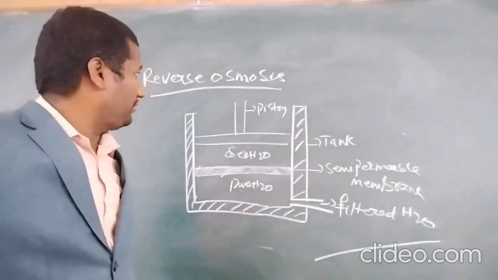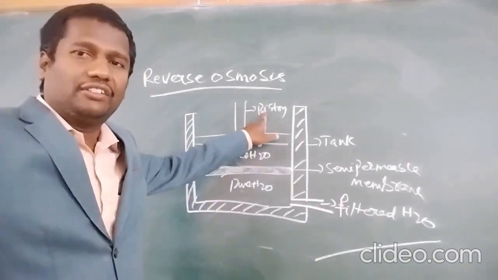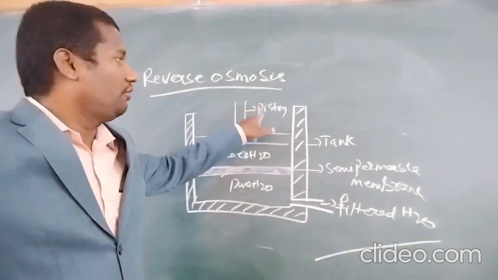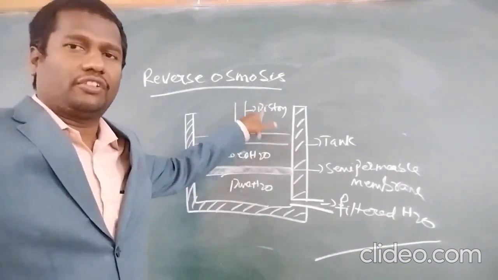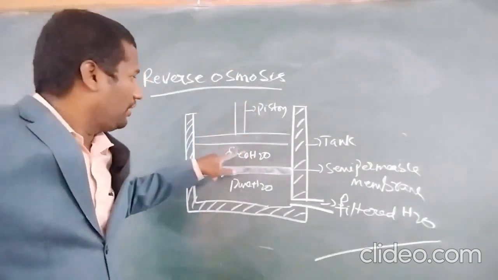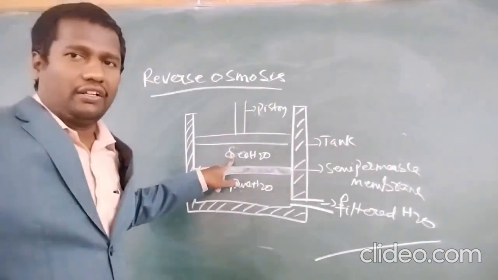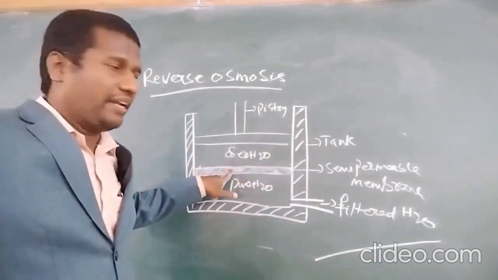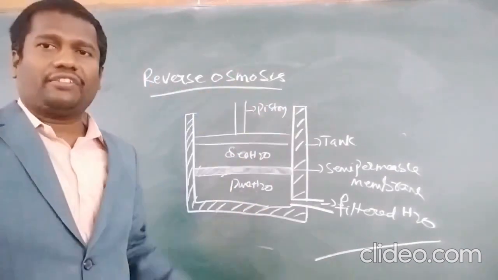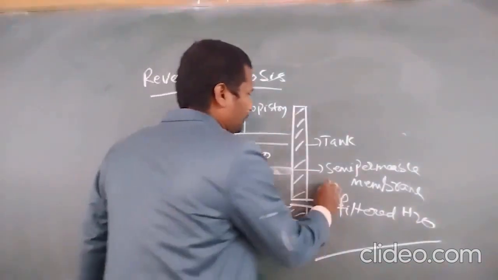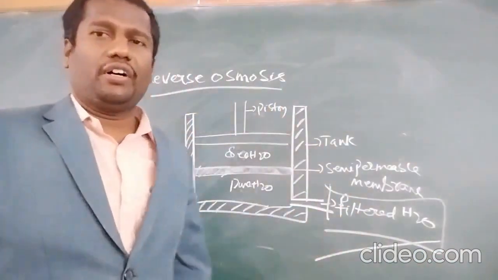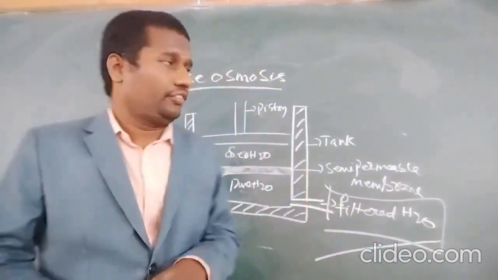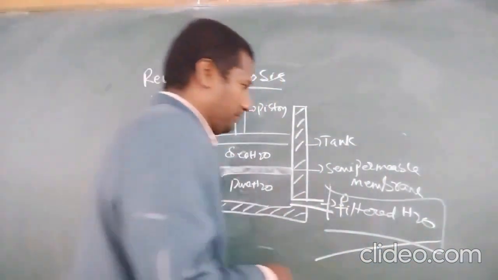Now what about reverse osmosis? You can apply 10 to 25 kg per centimeter square pressure with the help of a piston. Here the seawater ions are transferred from higher concentration to the lower concentration through the semipermeable membrane, which is called reverse osmosis. And finally we get filtered water. Now this filtered water is used for domestic purposes. This is the reverse osmosis.